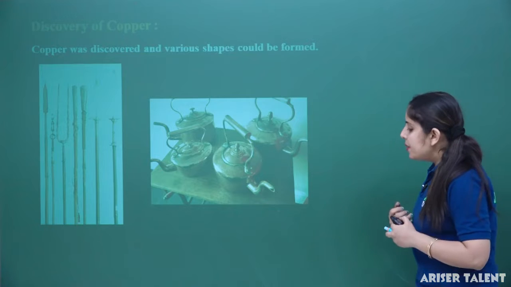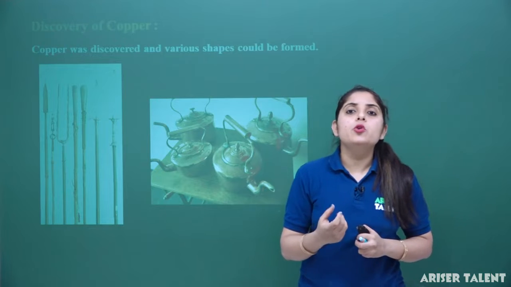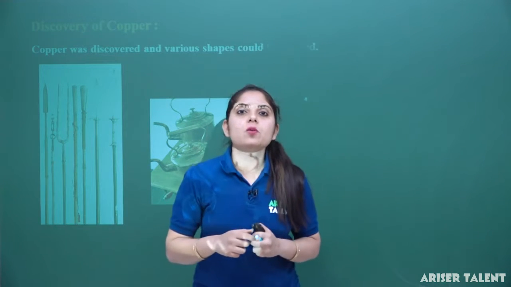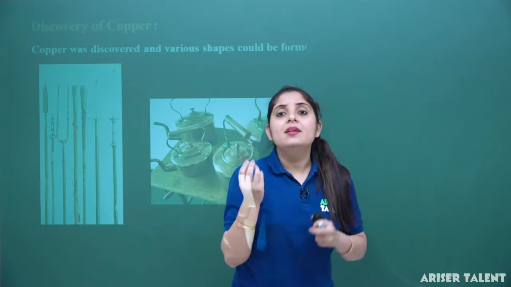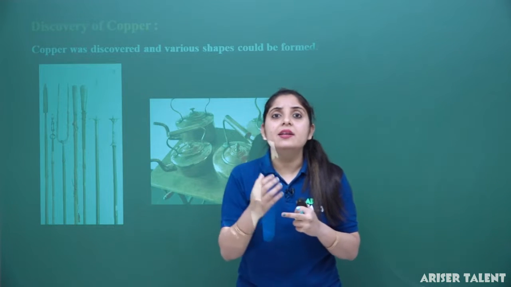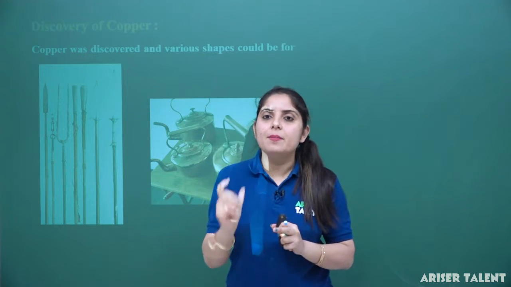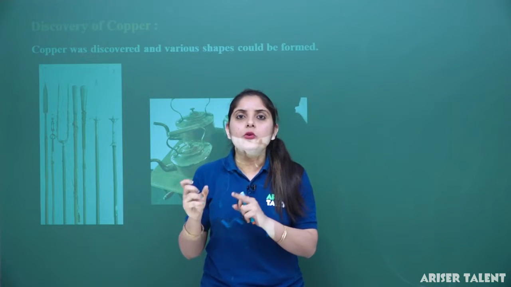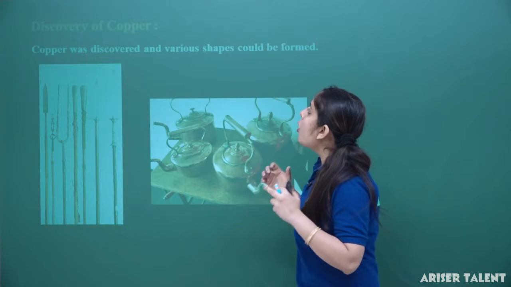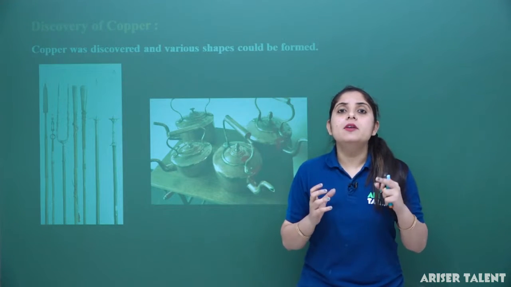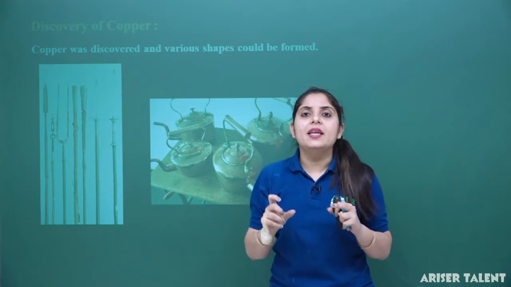After some time, early man found a metal, that is copper, which was used for making different types of weapons. He found the copper in the seabeds. Then he observed that he had found something moldable that could regain its original shape and size again and again. So he found two properties of the metal. First, it can be molded into different shapes, and second, it can be remolded again and again. The discovery of copper led to the formation of different kinds of compounds and weapons. So copper is considered in the category of metals.